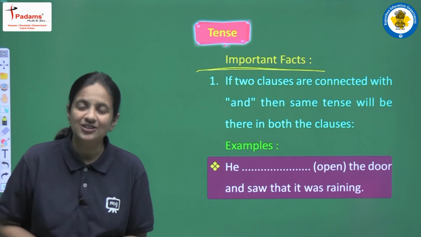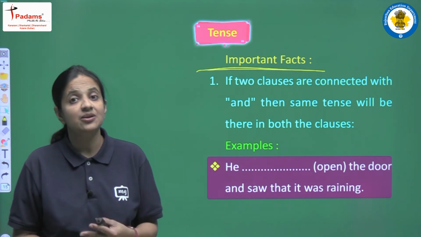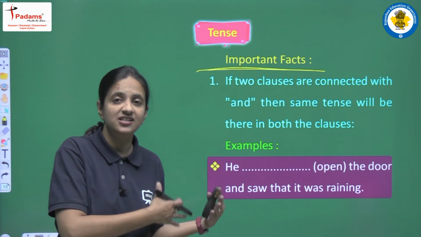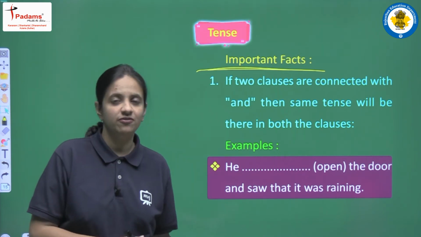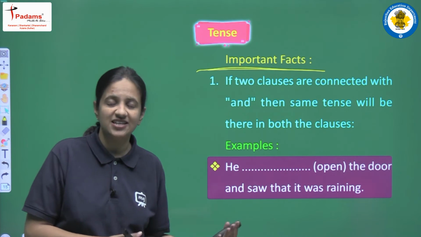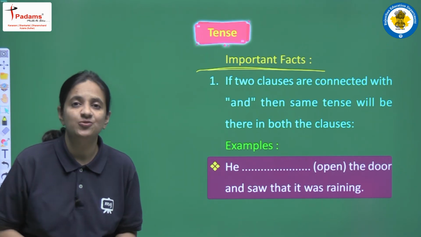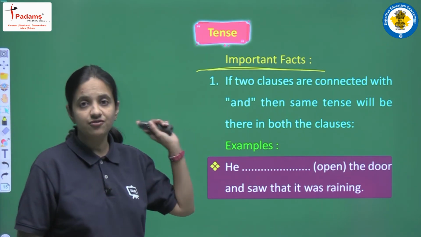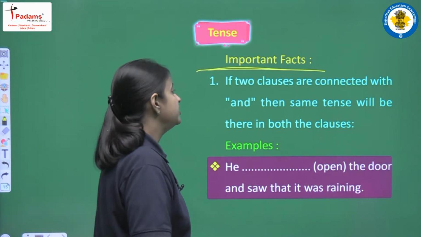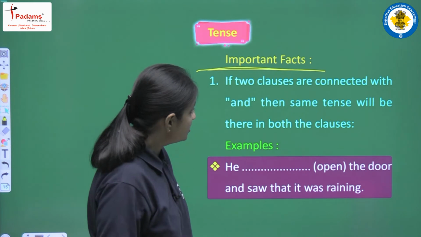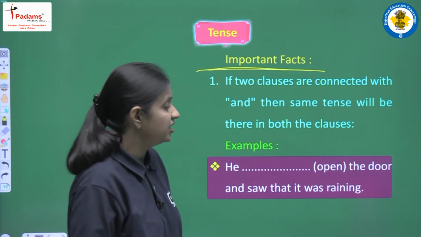So let's read those facts that are very much important, because fact-based sentences generally come in the exam, right. And all these points, these facts, should be in your knowledge. So let's read the first one. If two clauses are connected with and, then the same tense will be there in both the clauses.